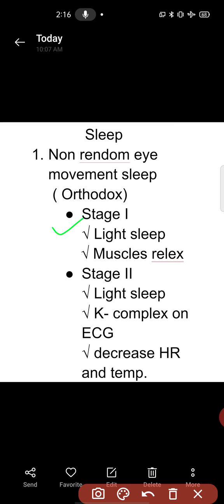The first stage is in which your sleep is light and your muscles are relaxed. In the second stage, sleep is still light, you are not in complete sleep, but you can see the K complex on the EEG,